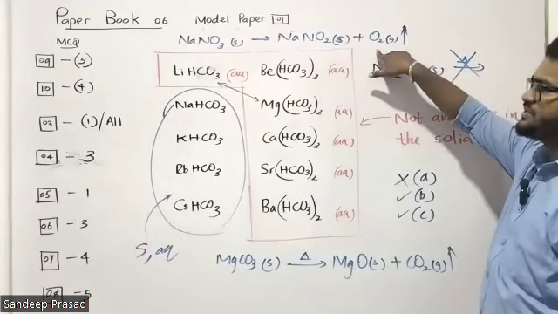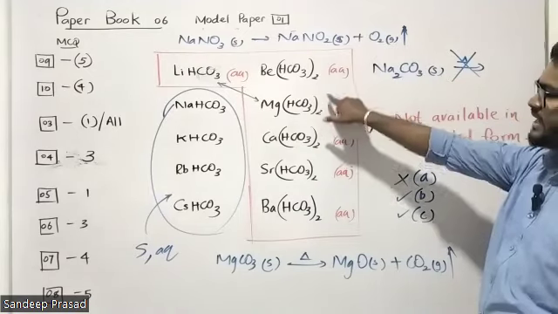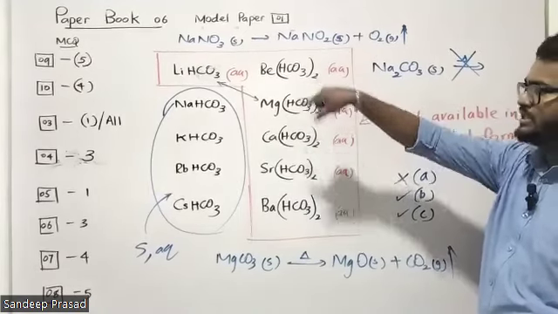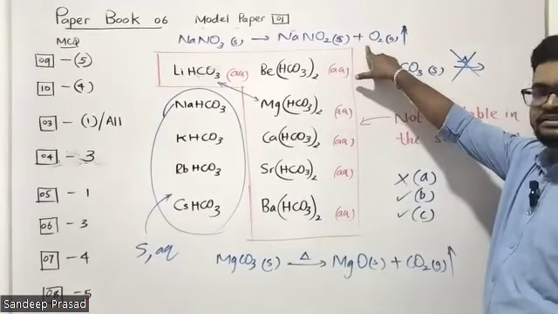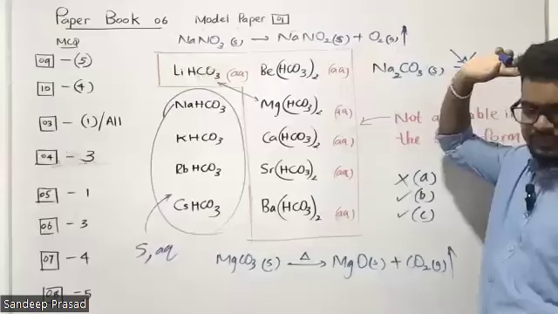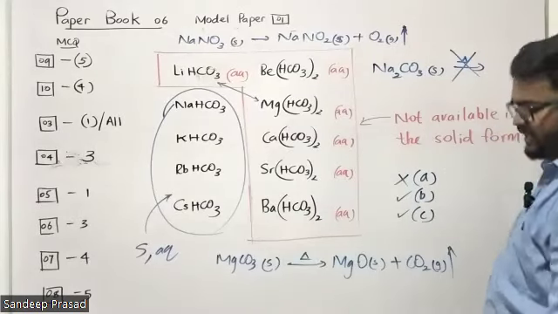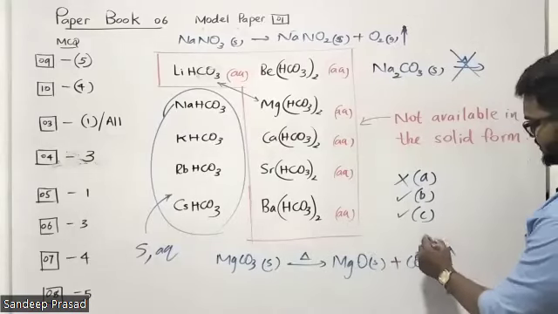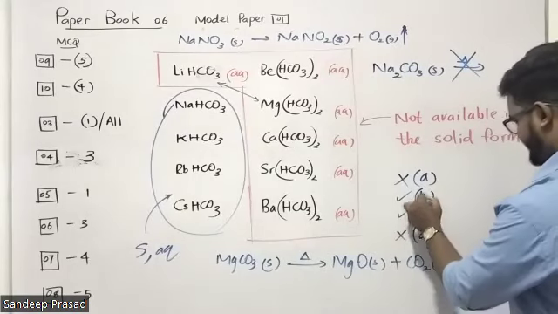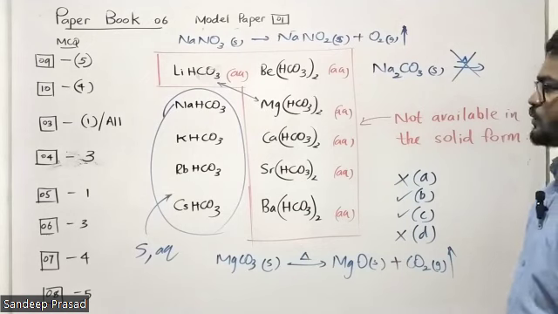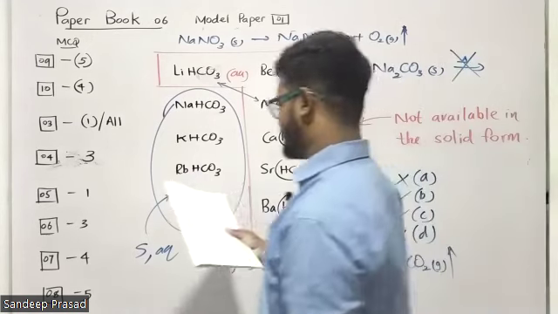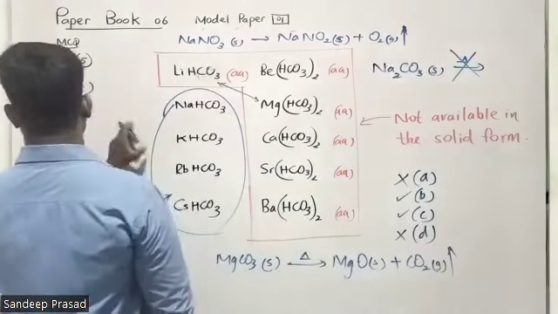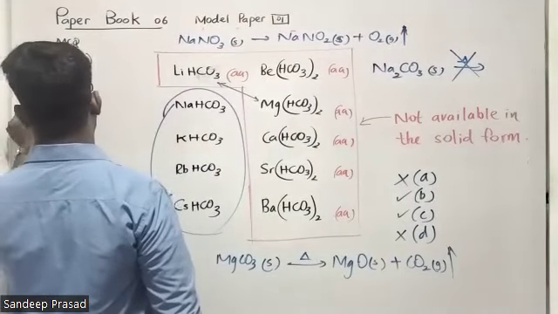So therefore it's not producing nitrogen dioxide. If it is a second group nitrate compound or lithium nitrate, then there is a chance to produce nitrogen dioxide. So here the D statement is also wrong. We can say that B and C statements are correct. Question number 11, answer is second.